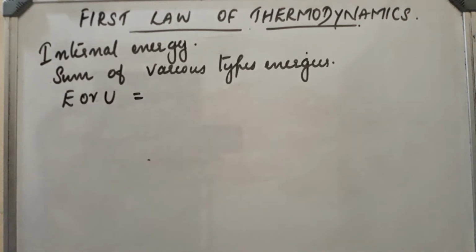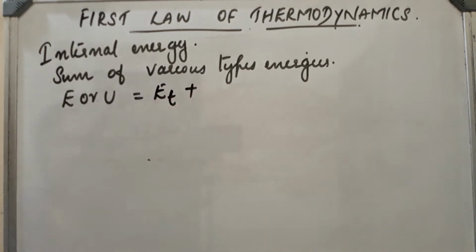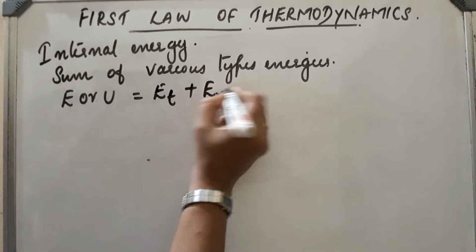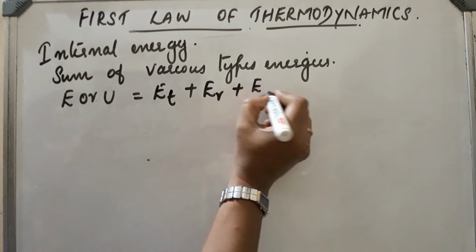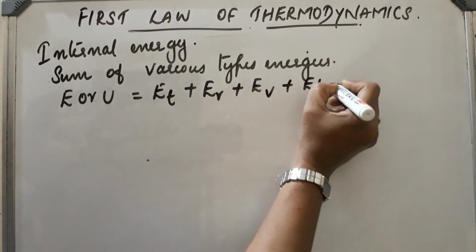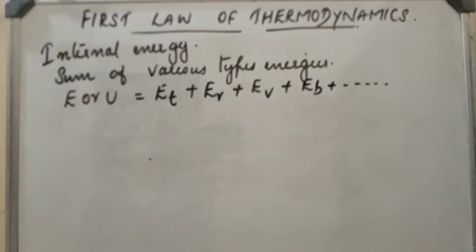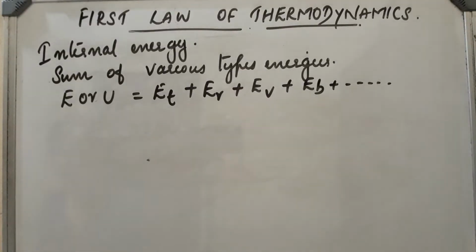So E or U will be the sum of various types of energies like ET, that is translational energy, ER, rotational energy, EV, vibrational energy, then bond energy, etc. The sum of all these energies is called internal energy.